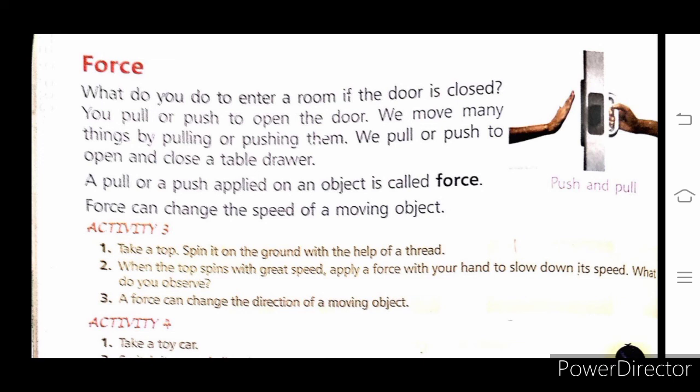So children, here we are completing this 11th chapter, which is about light, sound and force. Children, I hope this video helps you to understand this chapter, and in my next class we will start a new chapter. Okay children, thank you.